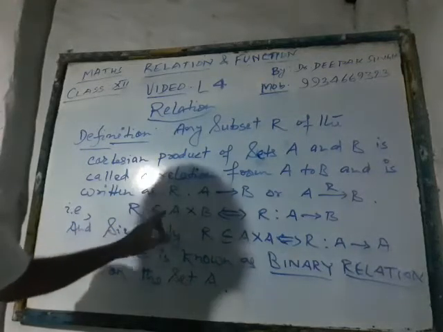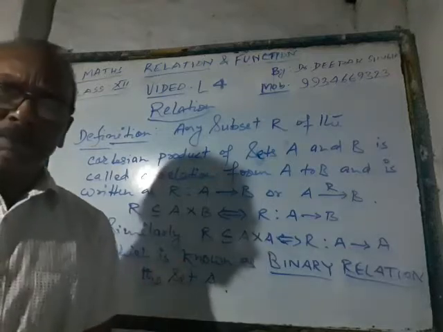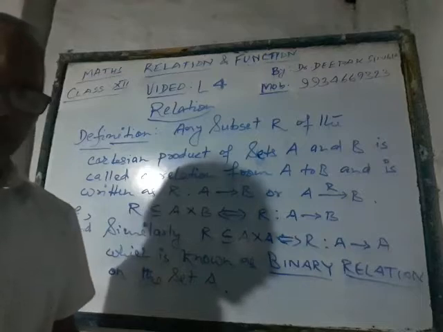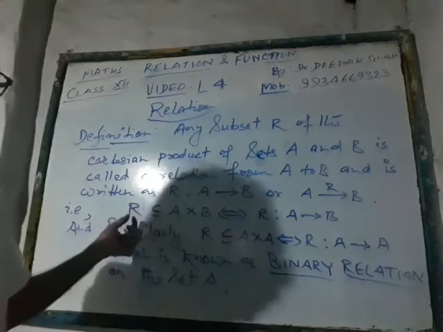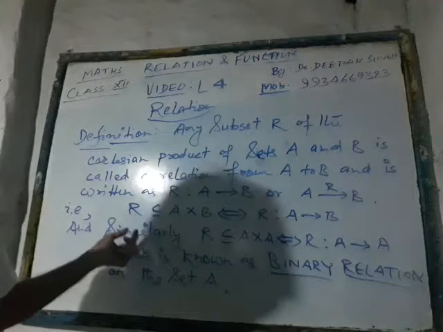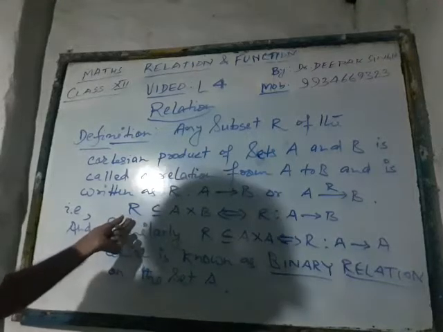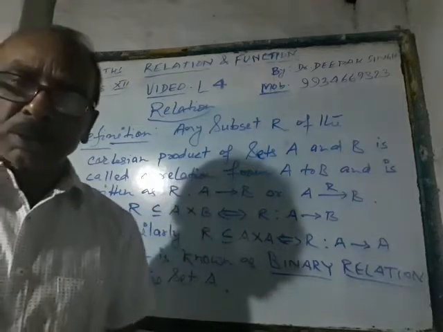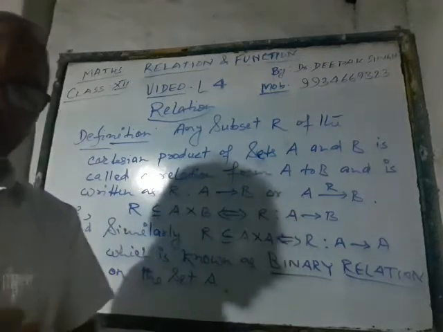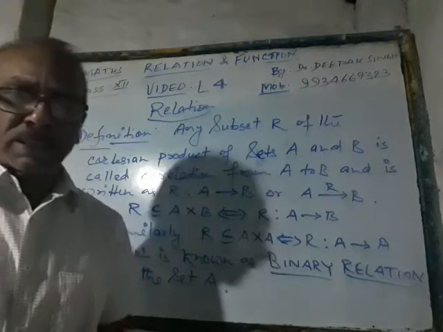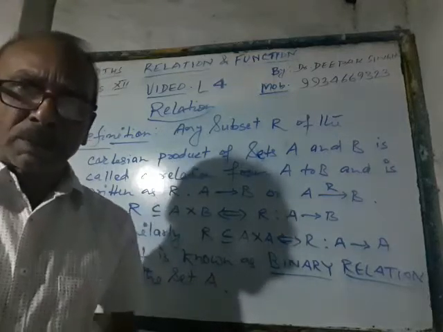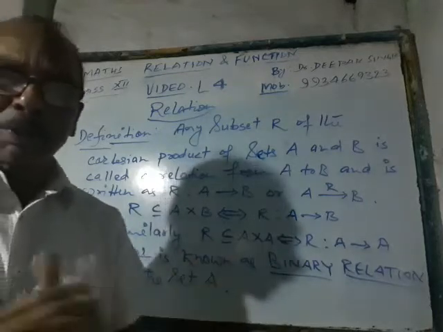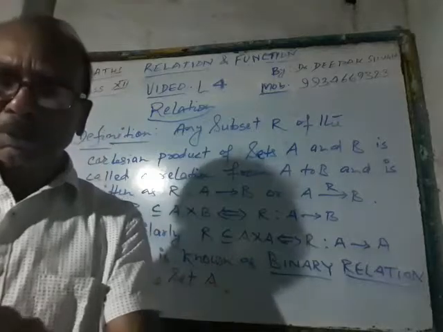So you got it? In order to recognize whether the given set is a relation from A to B or A to A or not, you have to check whether the pair elements, whatever we have chosen for R, the symbolic R for relation we have used, are lying in A cross B or A cross A or not. If all those elements, whatever have been taken in R, are lying in A cross B, then naturally R will be a relation from A to B. If any one of the pair element is not lying in A cross B, then naturally R won't be a relation from A to B.